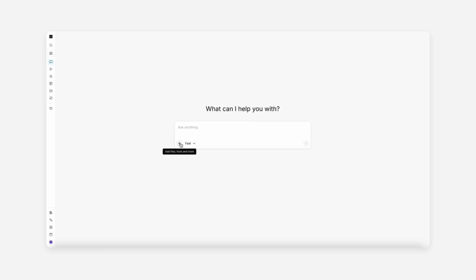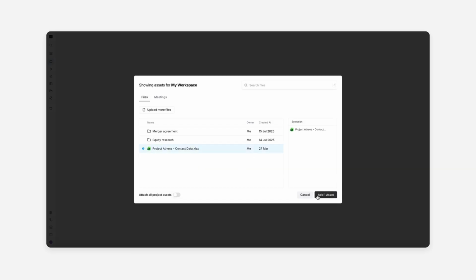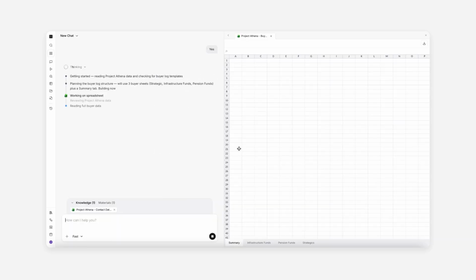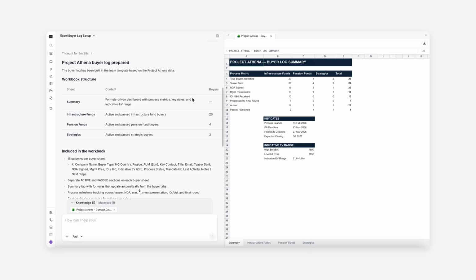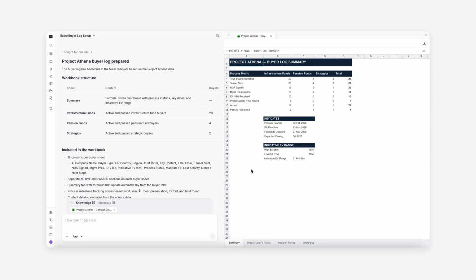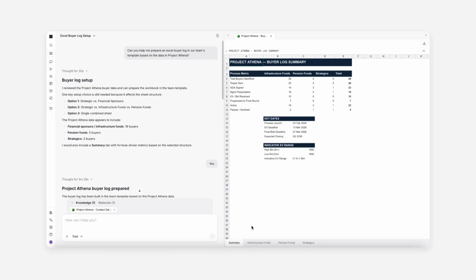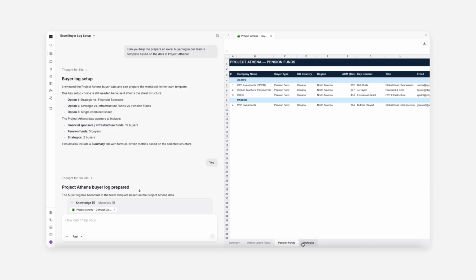A lot of the banking work is not just financial analysis, but process management. So here, for example, I can prompt ModelML to produce a buyer log using an existing Excel or list of data. Here you can see a buyer log for potential sponsors in an infrastructure transaction. The idea is that ModelML becomes the workspace where your deals run, not just a financial modeling tool.